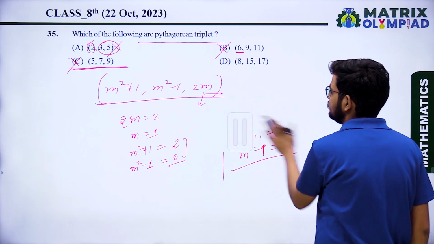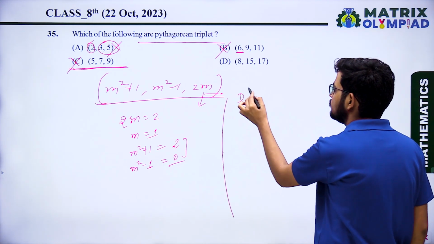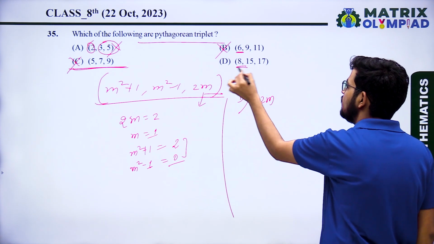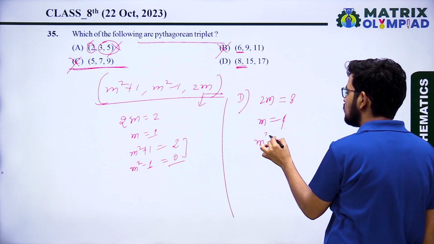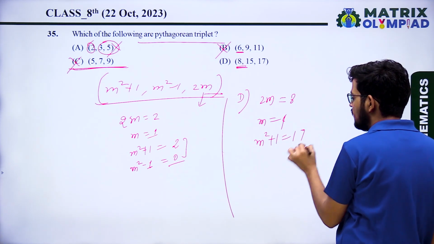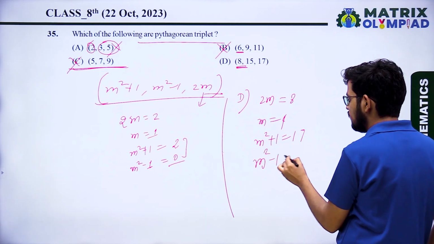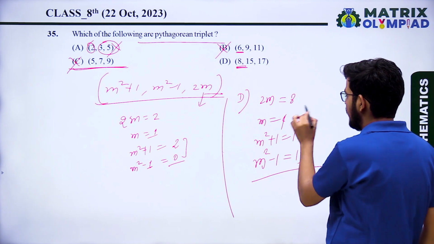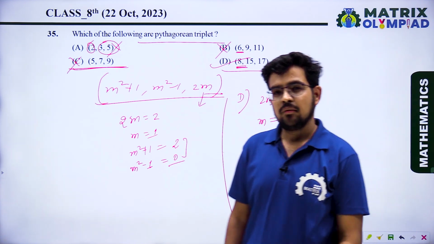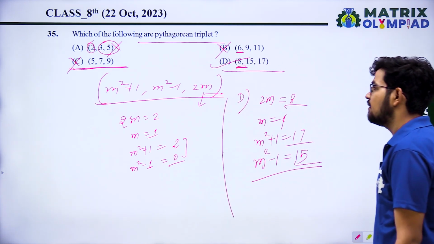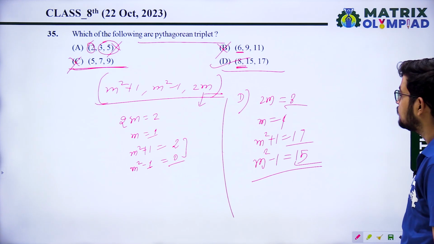Now option D. 2m, even number is 8, 2m equal to 8. So m equal to 4. m square plus 1 equal to 17, m square minus 1 will be 15. So 8, 15, 17 satisfying. So option D is correct. 8, 15, 17 are Pythagorean triplet.